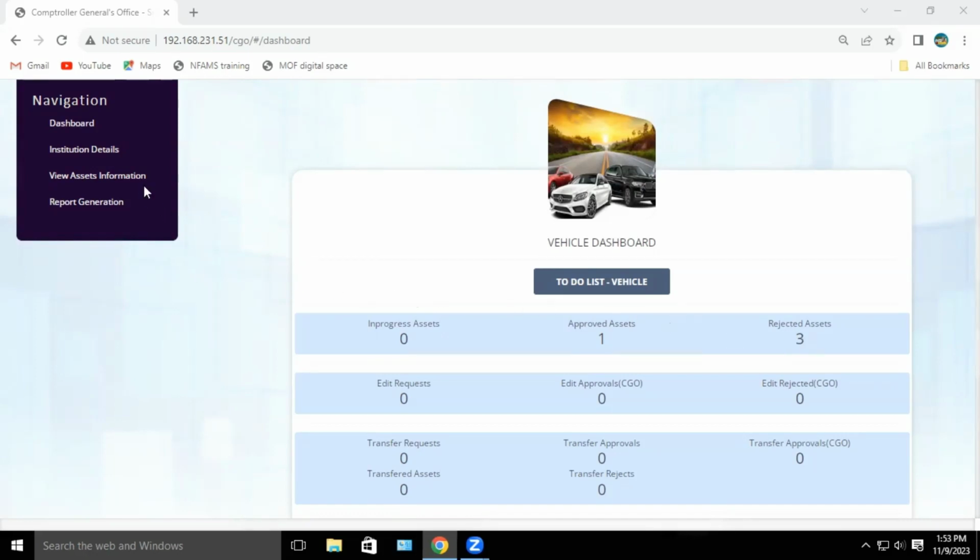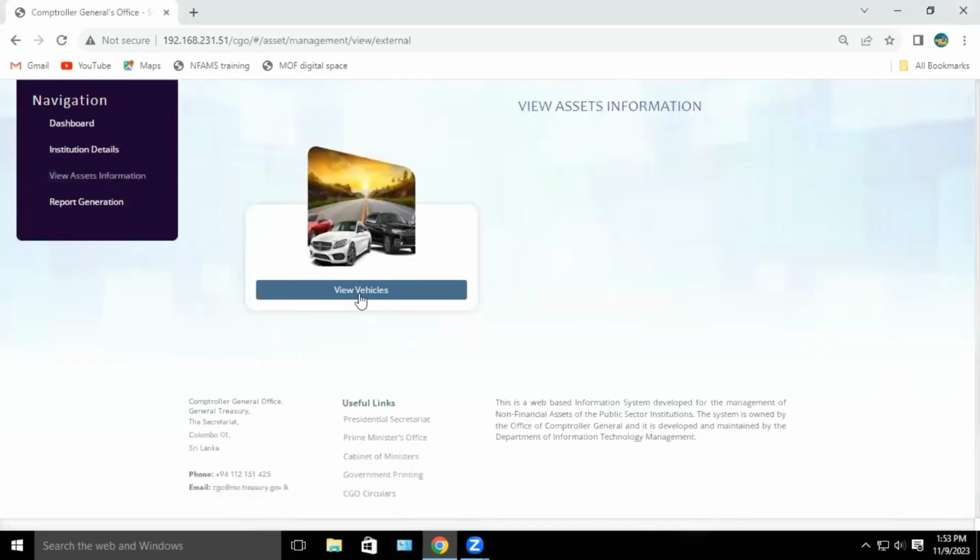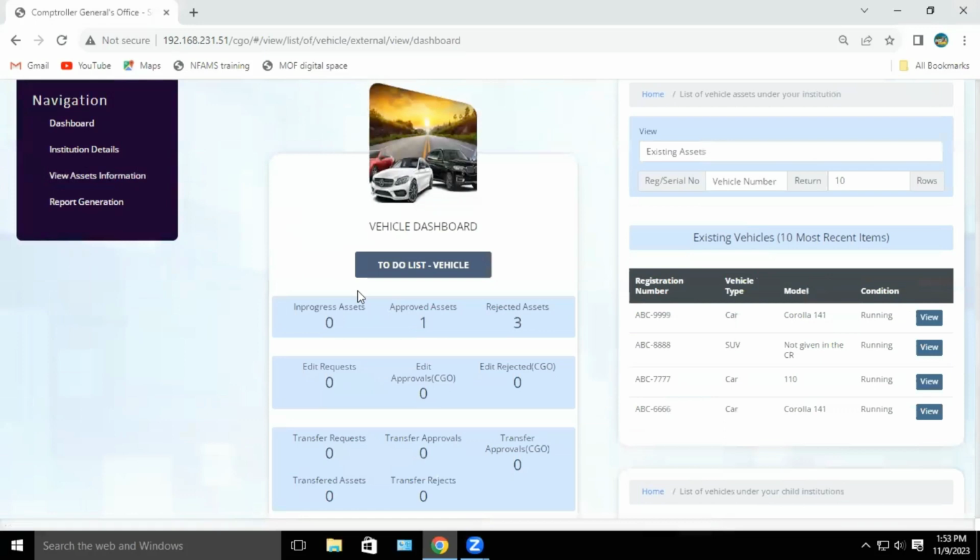Now you can see in the navigation panel there is a button, view asset information. When you click this button and click this view vehicles button, here the data verification officer can see the vehicle dashboard, and the 4 vehicles he verified separately like this.